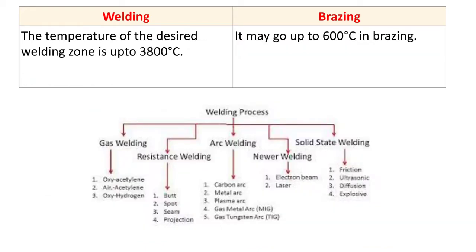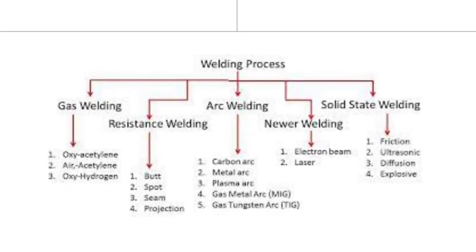Next difference. The temperature of the desired welding zone is up to 3800 degrees Celsius. So depending on the various welding processes, we get a different temperature during the welding. So here you can see the classification of various welding processes. The welding process can be classified into gas welding, resistance welding, arc welding, some newer welding techniques, and solid